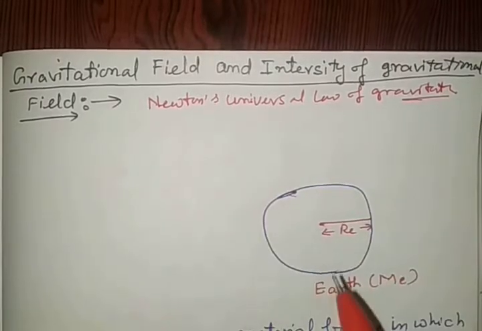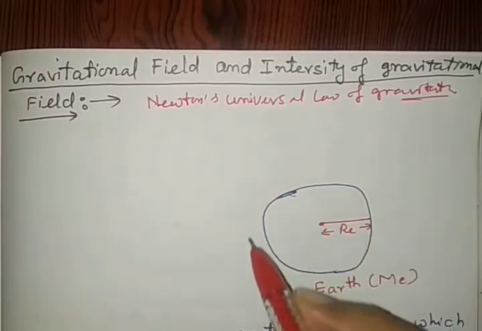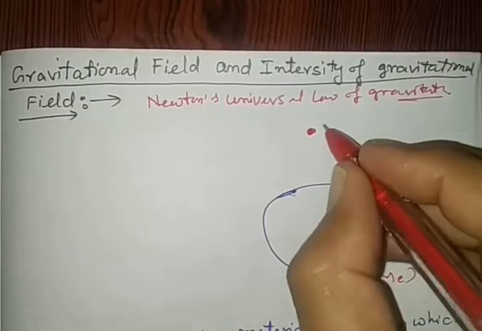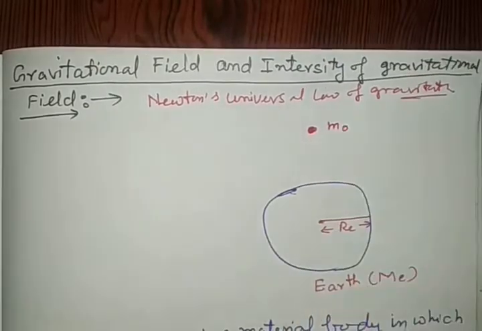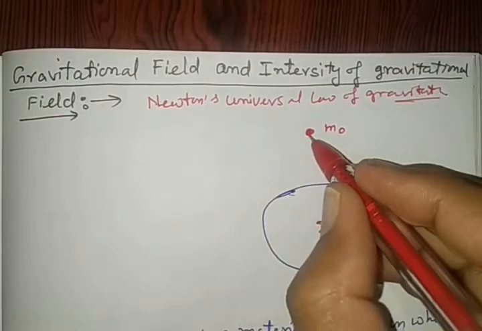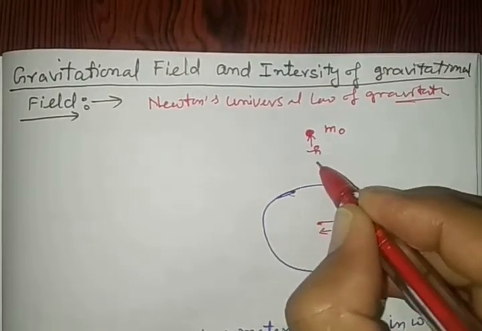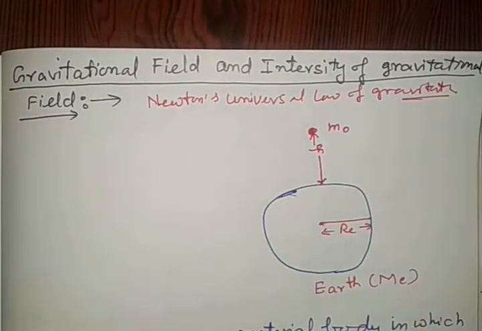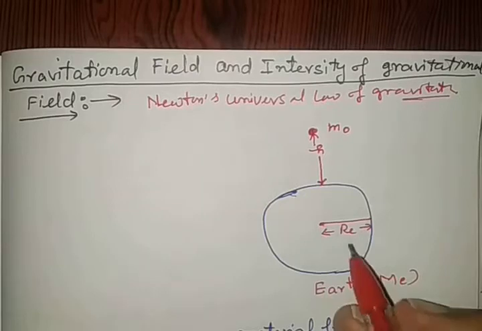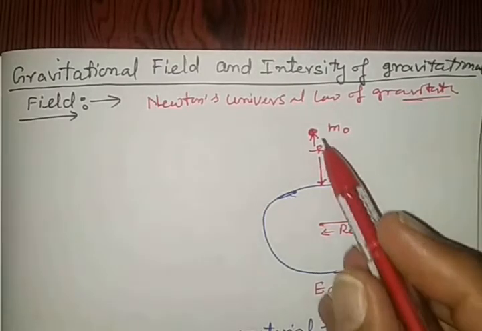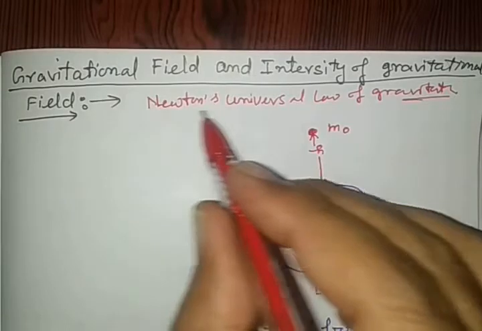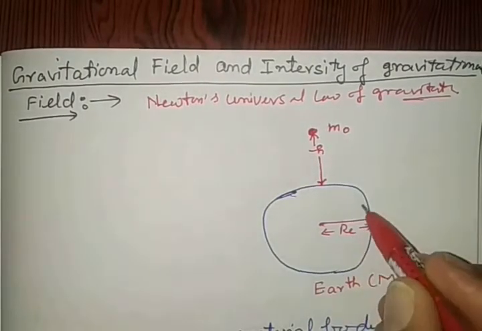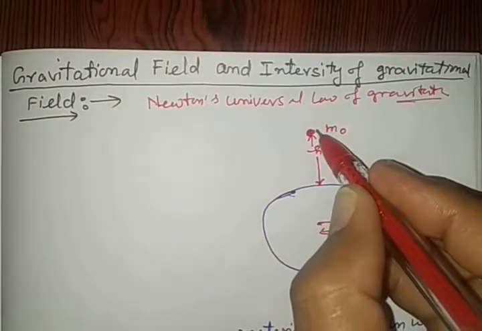Here in this particular case, one body we are taking as the Earth and another body we choose of mass m0, which is h height above the Earth surface in this case, and it is kept here.